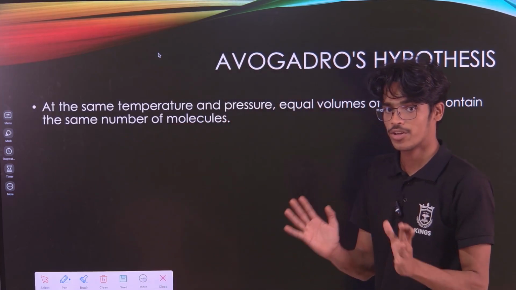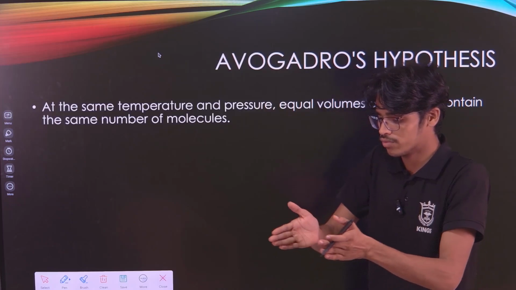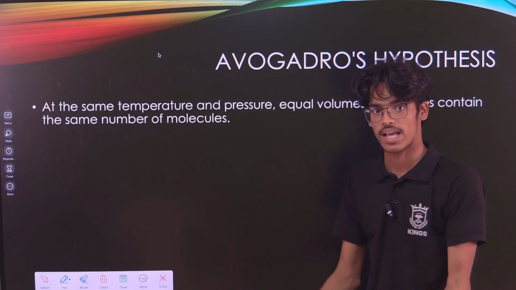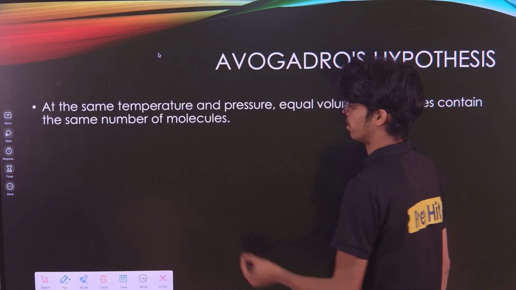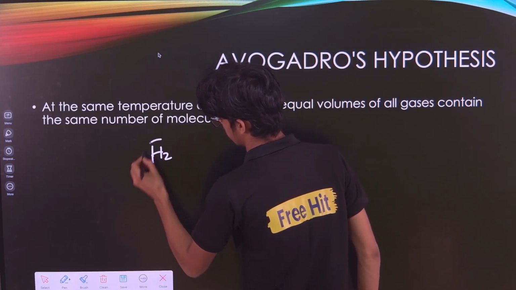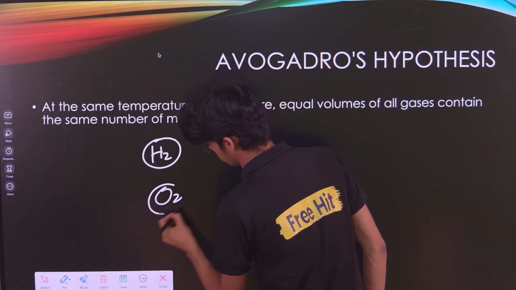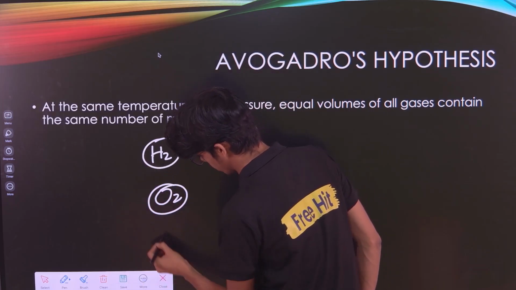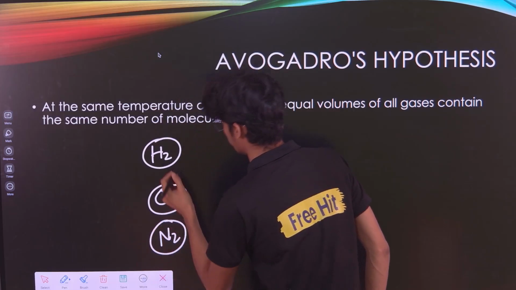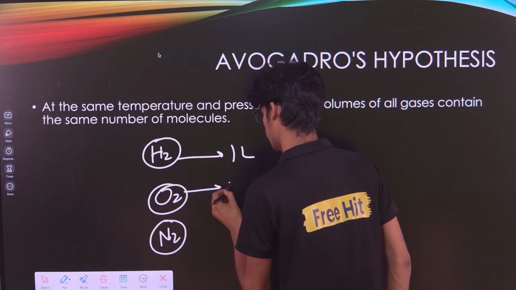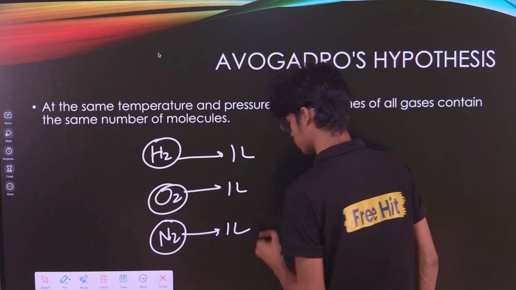It means the number of molecules in each of these equal volumes of different gases is the same. For example, if you take hydrogen, oxygen, or any other gas like N2, 1 liter each, got it?